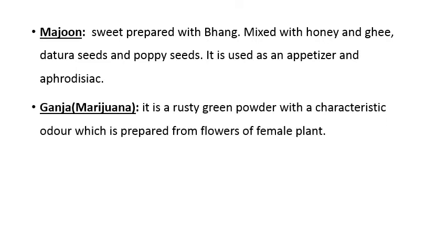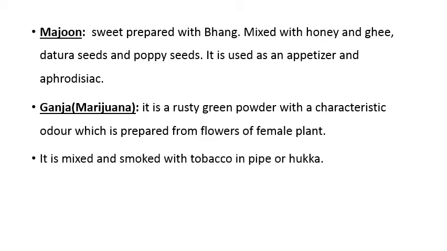The third preparation is ganja, also popularly known as marijuana. It has a rusty green color. It's a powder with a characteristic odor, and ganja is mainly prepared from the flowers of the female plant. So it is a rusty green powder with a characteristic odor which is prepared from flowers of the female plant.